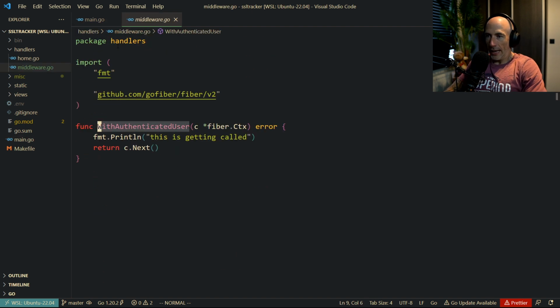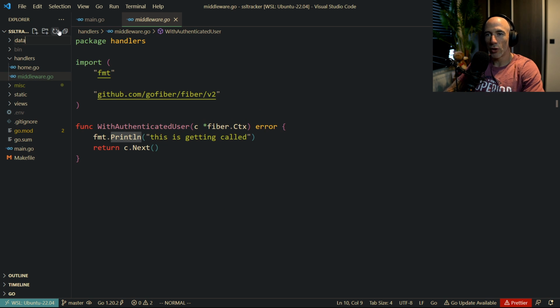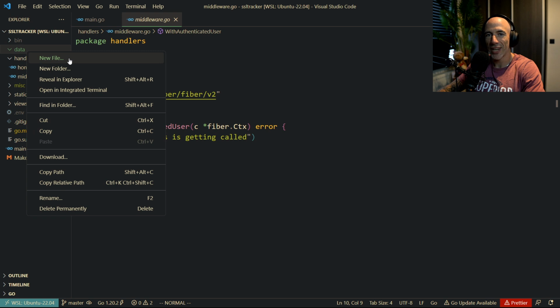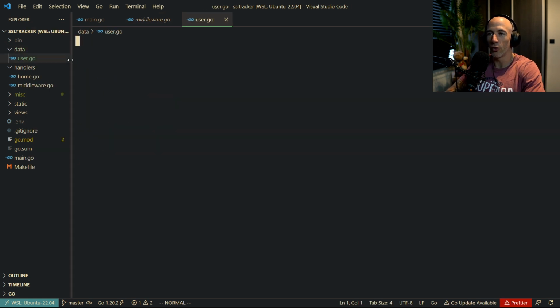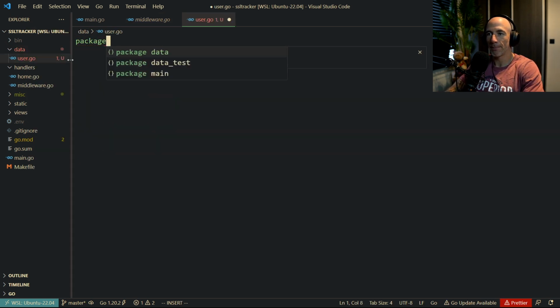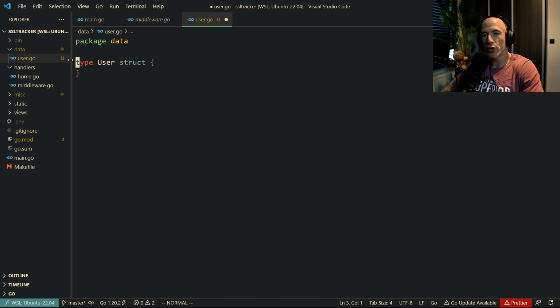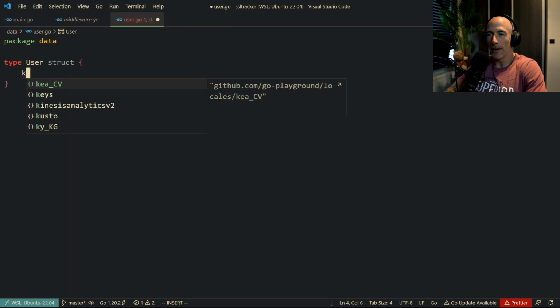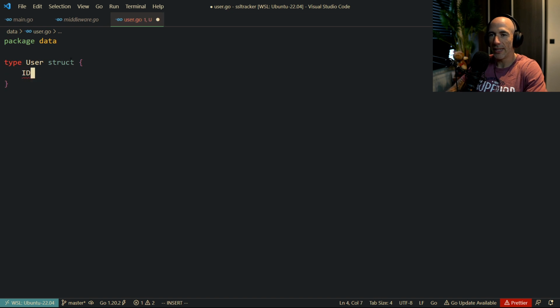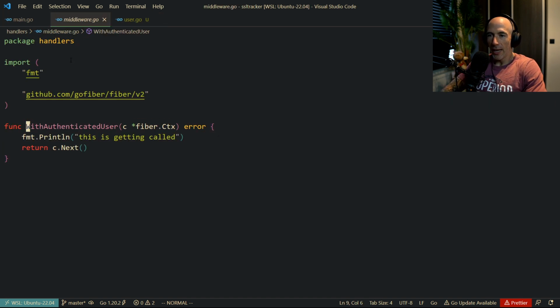So, yes. First of all, what I'm going to do is make a new folder here. I'm going to call this data. Some people call it models. Some people call it types. I call it data because it's data, right? New file. I'm going to call this user.go. Package data, right? Then I'm going to say type User struct. And then I'm going to probably use a Postgres database. So we can make an ID here, which is going to be an integer. And then just for now, an email string, right?